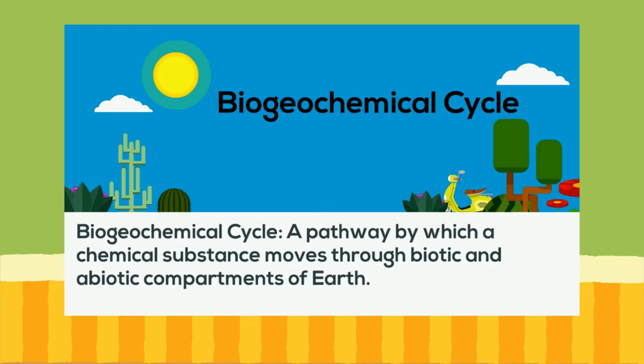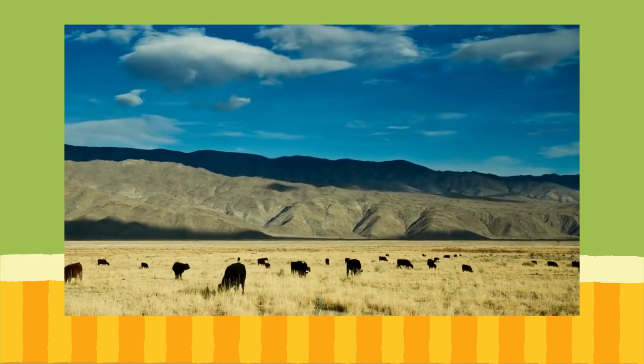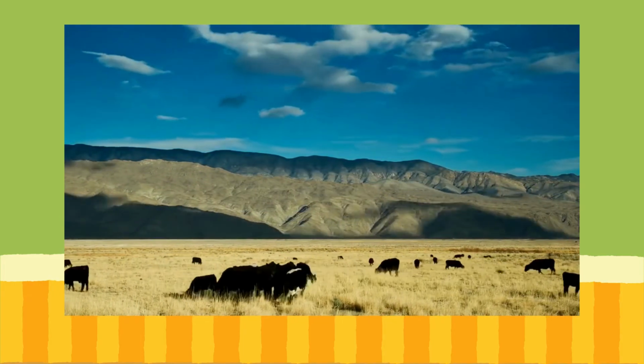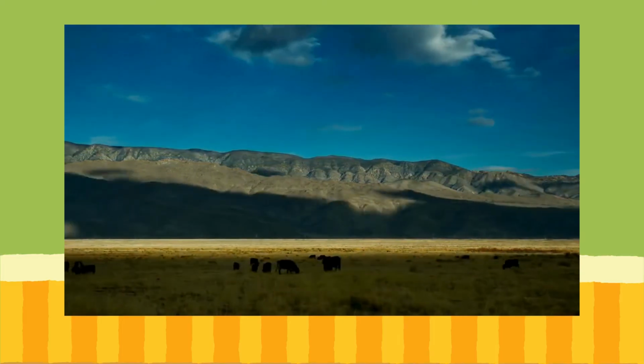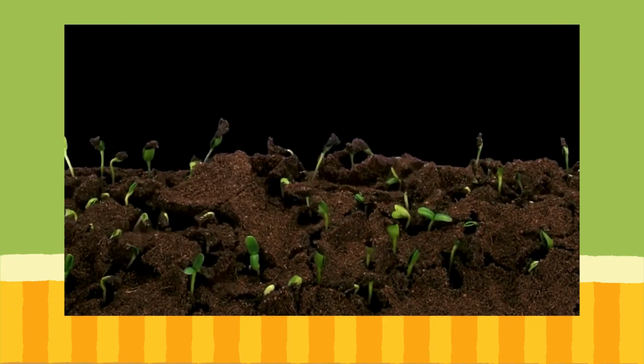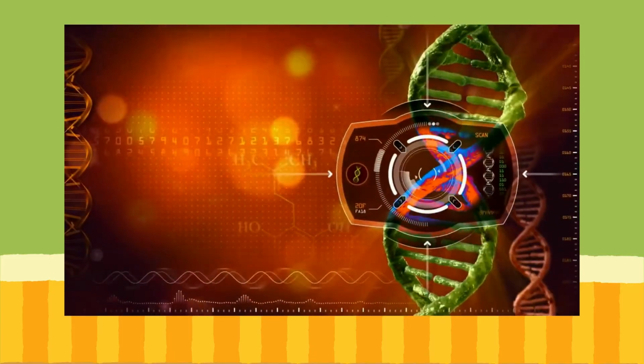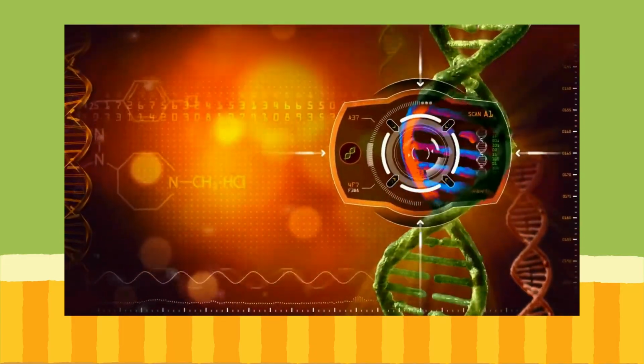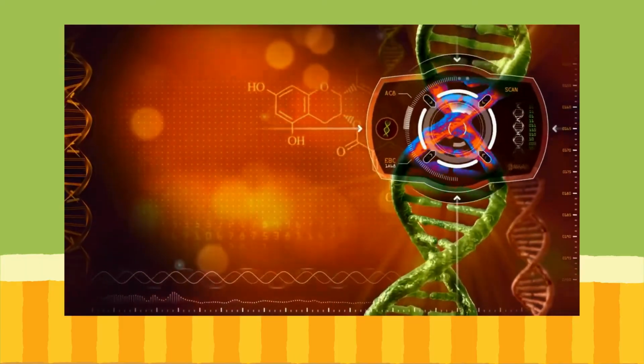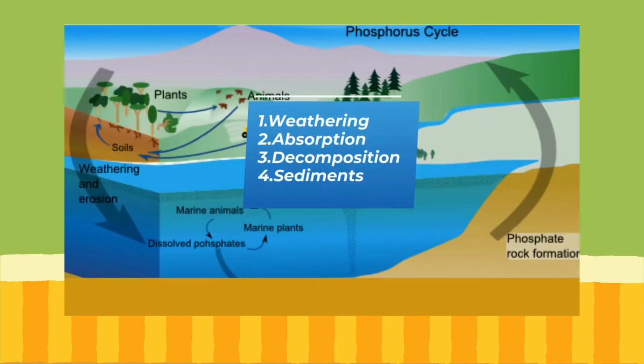A biogeochemical cycle is a pathway by which a chemical substance moves through the biotic and the abiotic compartments of Earth. Although phosphorus is not found in the atmosphere, it still plays a very important role in plants and animals on Earth. Phosphorus is essential for plant and animal growth, as well as the health of microbes inhabiting the soil. Phosphorus is very important for the production of DNA and RNA, helps to make up cell membrane, and the production of ATP. The phosphorus cycle is a slow process and involves 4 key steps.